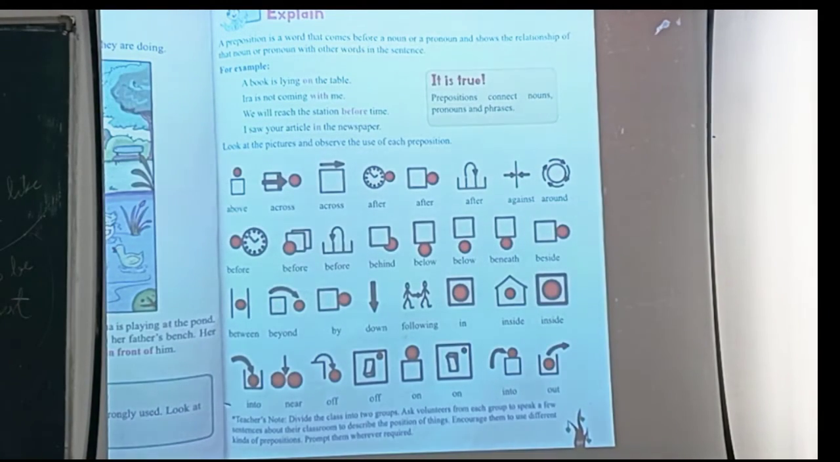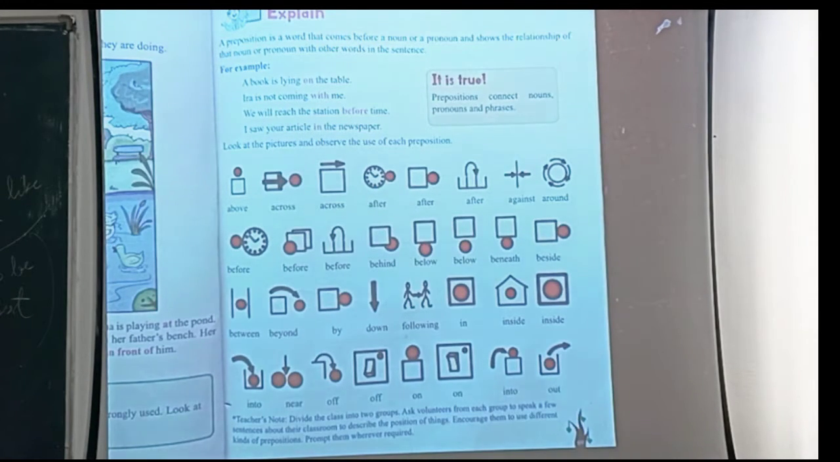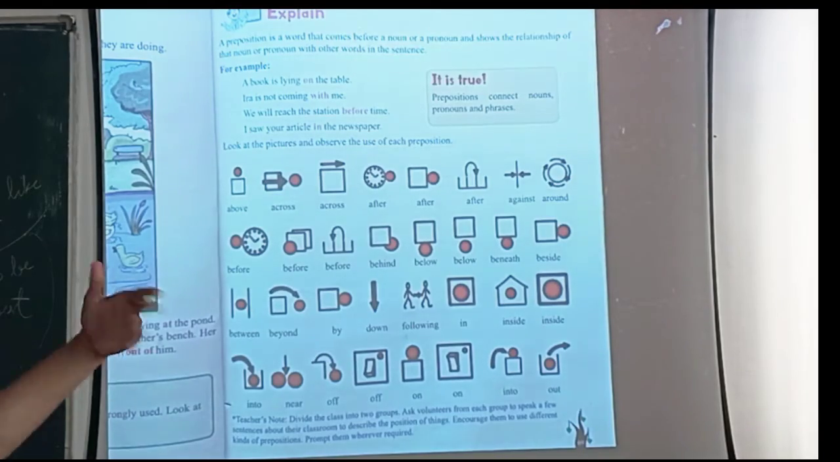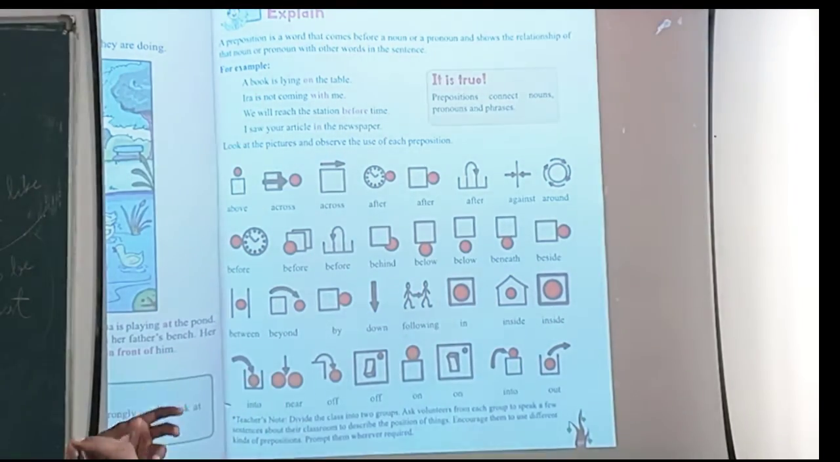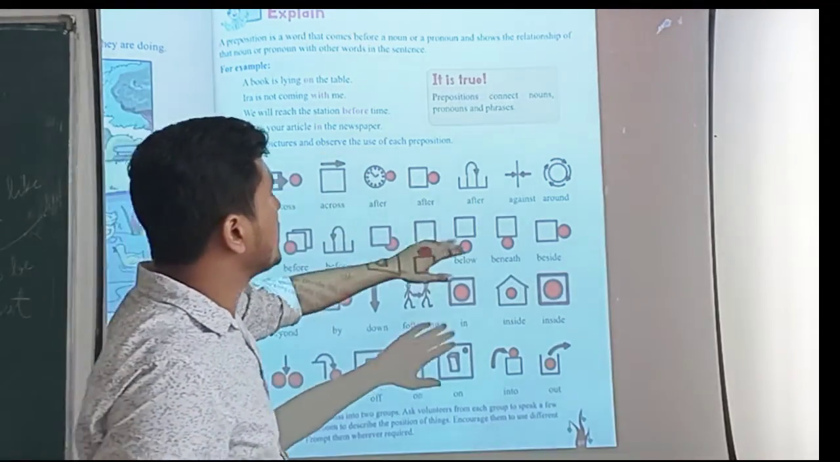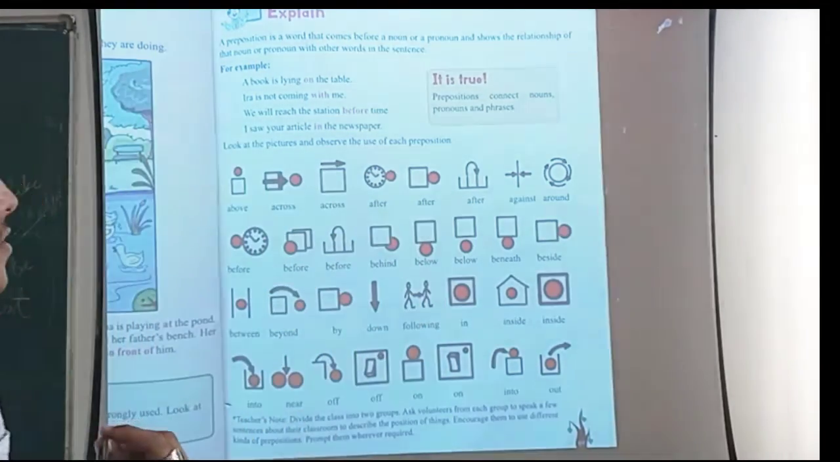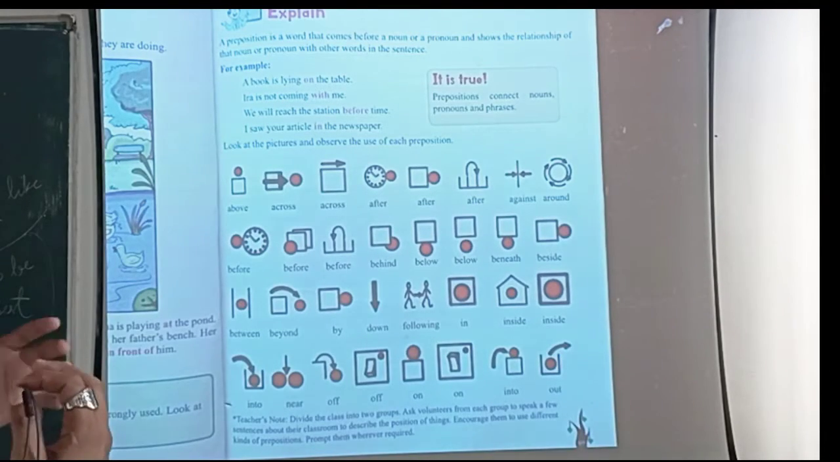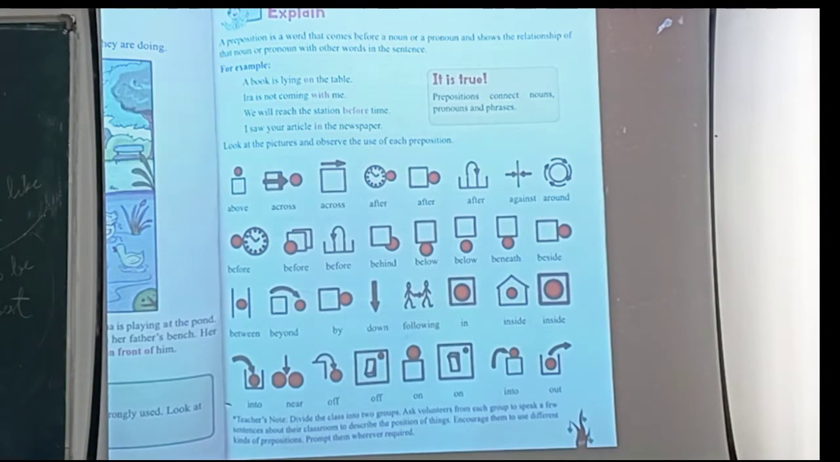Let's take examples. The book is lying on the table. Again, the word "on" is showing a relationship between the table and the book. So where is the book? It is on the table, right? So you can say that it is very true that a preposition connects nouns, pronouns and phrases. Again, it is making a relationship between the noun and the other words in a sentence.